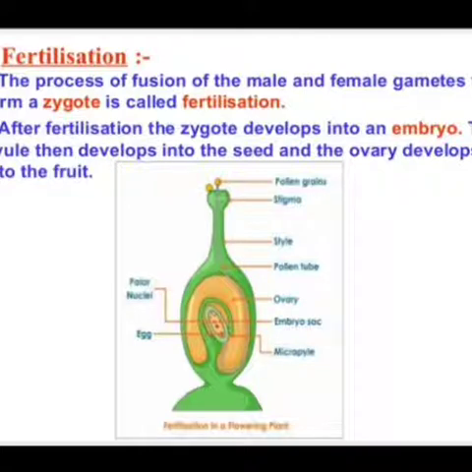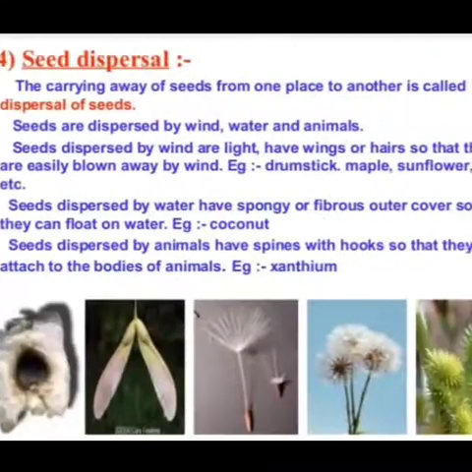Here is a picture which is showing fertilization in flowering plants. When pollen grains transfer to the stigma of the flower, they create a pollen tube which gets elongated and reaches the ovary. There it fuses with the female gamete or egg, and then it forms the zygote.